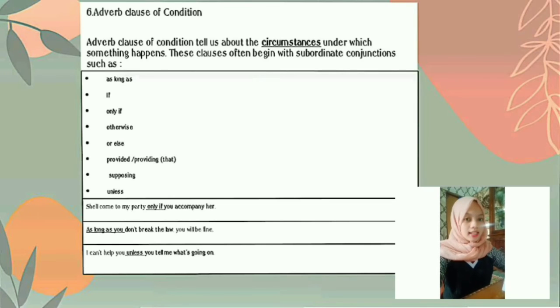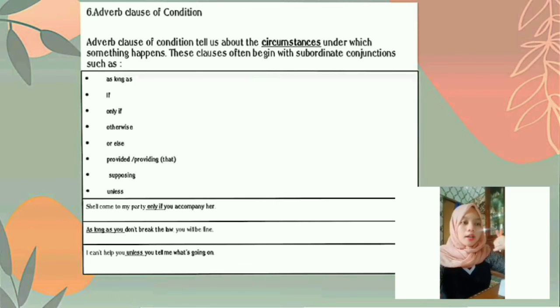Okay, next, the sixth type of adverb clause is the adverb clause of condition. Adverb clauses of condition tell us about the circumstances under which something happens. These clauses often begin with subordinate conjunctions such as as long as, if, only if, otherwise, or else, providing that, supposing, and the last, unless. Okay, I have three examples.